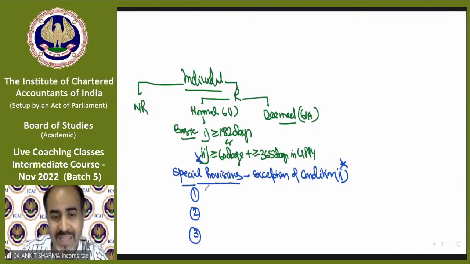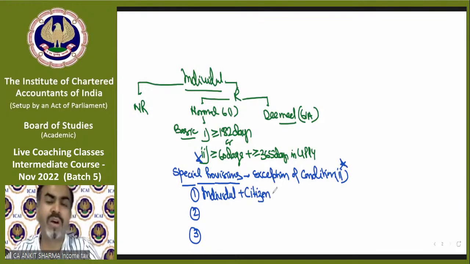Exception number 1 says that if you are an individual and you are a citizen of India, understand? Citizen. In the starting of this topic, I told you the meaning of citizen, because we already know the concept of citizenship and person of Indian origin. So this exception is only applicable for those individuals who are citizens of India, like you and me.